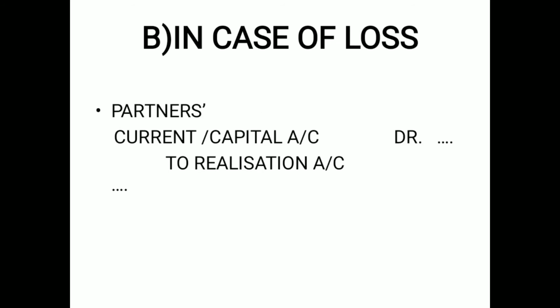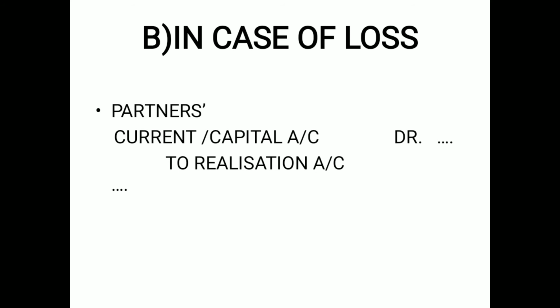Now what if it is loss? The journal entry is to be reversed. This is simple. This is just similar to the preparation of revaluation accounts, isn't it? Yes, it is completely similar to that. Profit on revaluation, loss on revaluation.